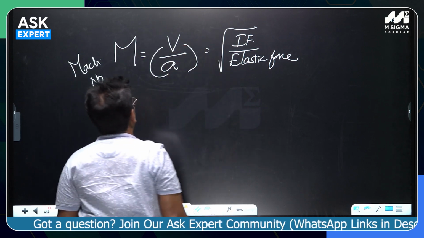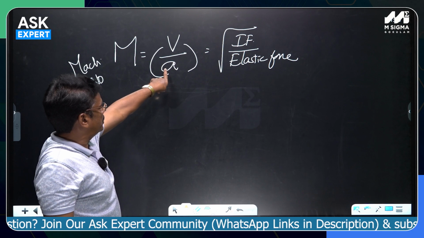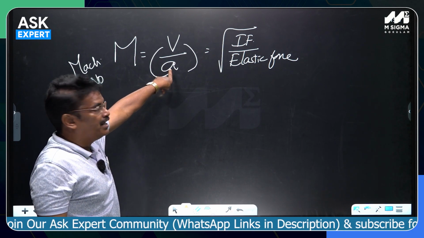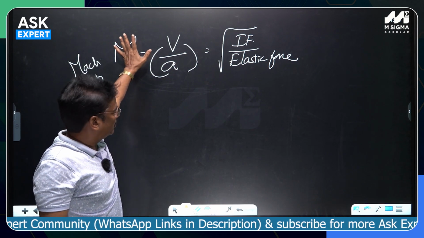This is the definition for the Mach number, velocity of the fluid divided by velocity of the sound in the fluid at local conditions. That ratio is called the Mach number.